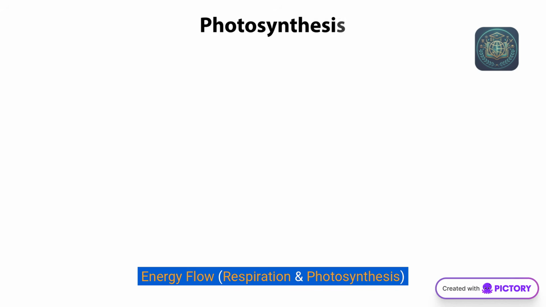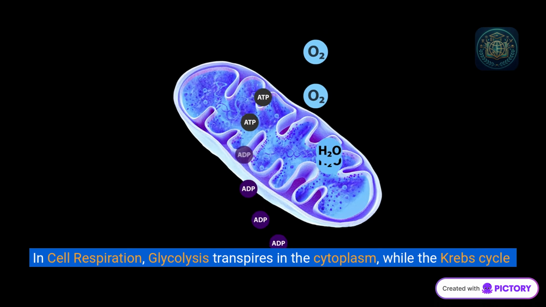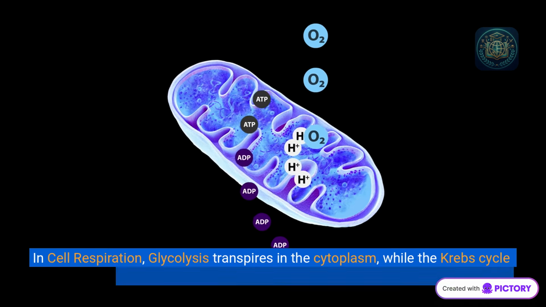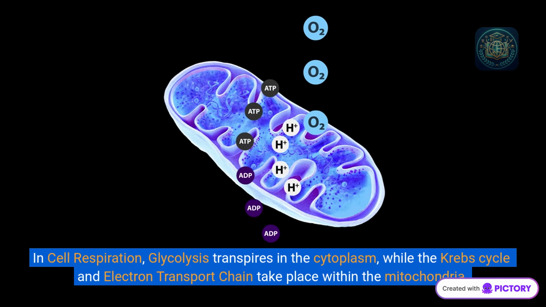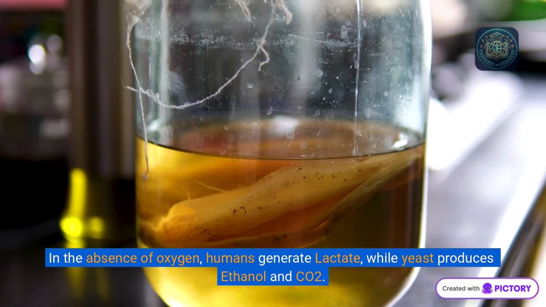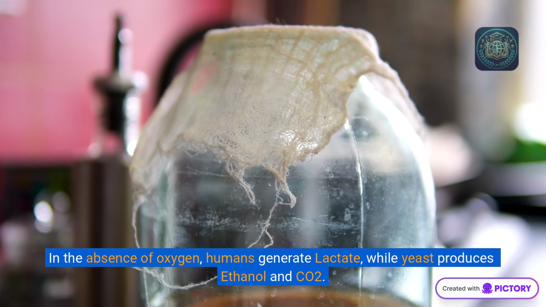Energy flow. Respiration and photosynthesis. In cell respiration, glycolysis transpires in the cytoplasm, while the Krebs cycle and electron transport chain take place within the mitochondria. In the absence of oxygen, humans generate lactate, while yeast produces ethanol and CO2.